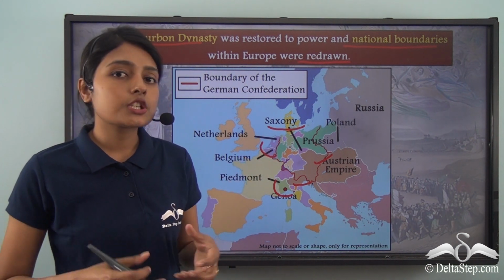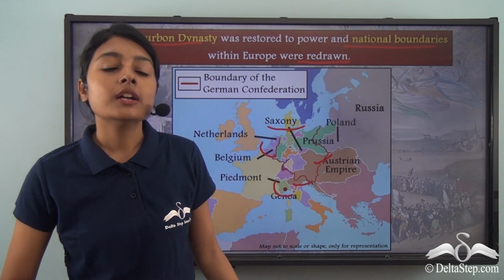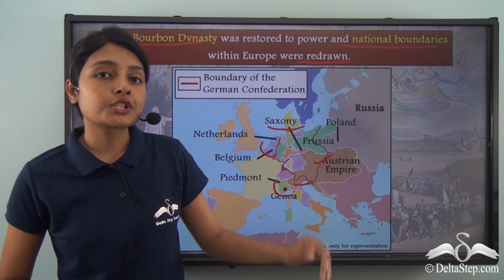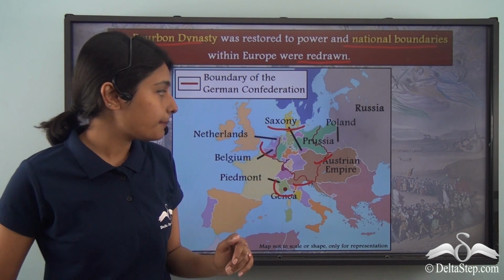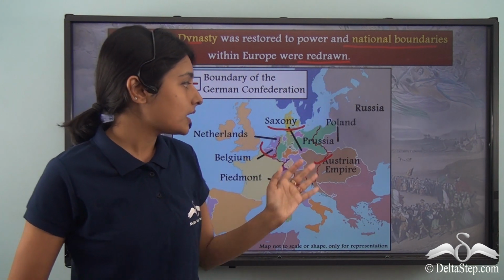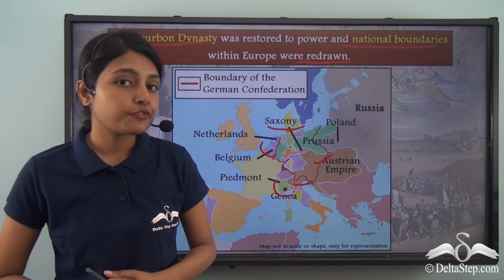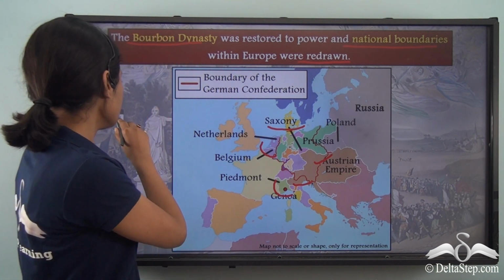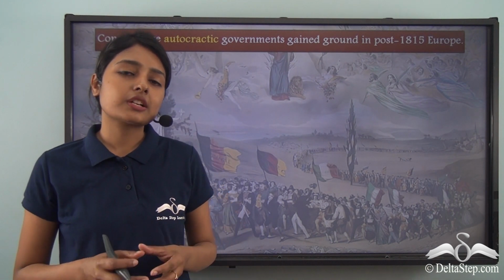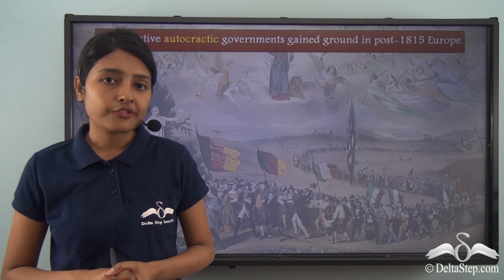Instead, they wanted to strengthen their rule, and by redrawing these national boundaries, these winning powers like Netherlands, Austria, Russia or even Prussia were able to control France. Now, France found it very difficult to navigate the political relations at this point of time.